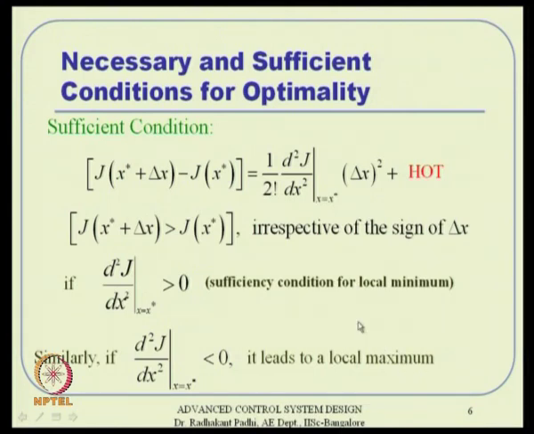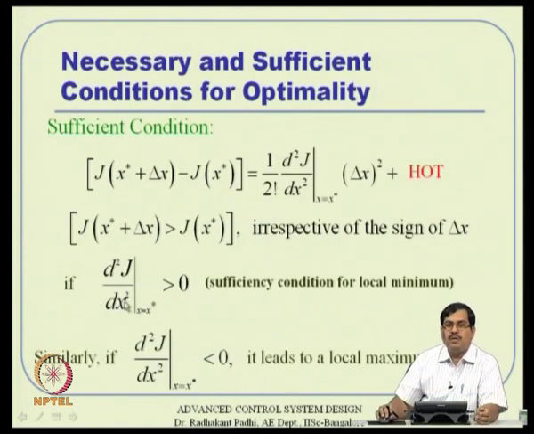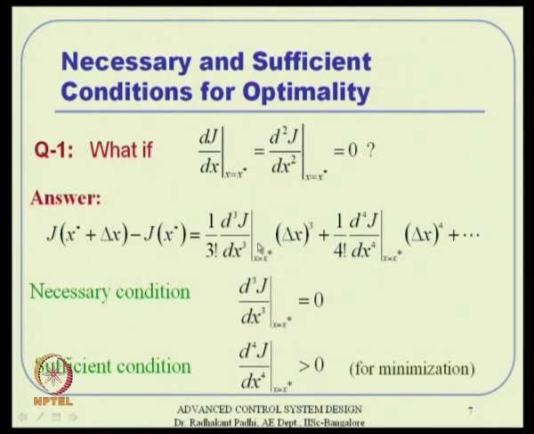Now, the question is, if you got the first derivative equal to 0 and the second derivative happens to be either of those, then we are done anyway. What about the second derivative also being equal to 0? Then this term is also not there. In that situation, you have to analyze the third term, this particular term here. Again, this has become sign sensitive because of delta x cube. So we have to have another necessary condition, which should tell that the coefficient must be 0.